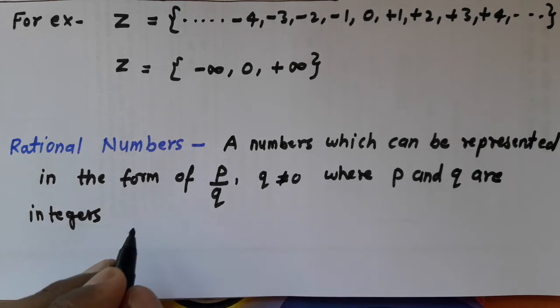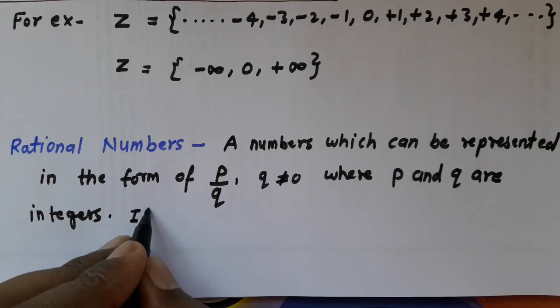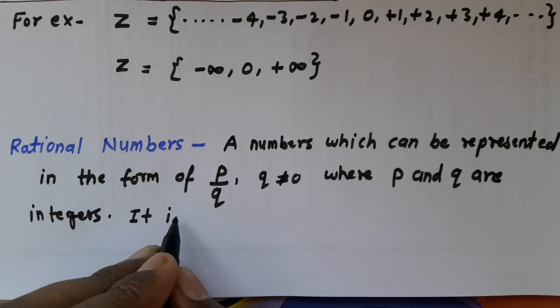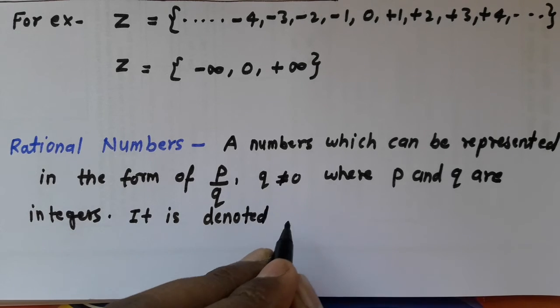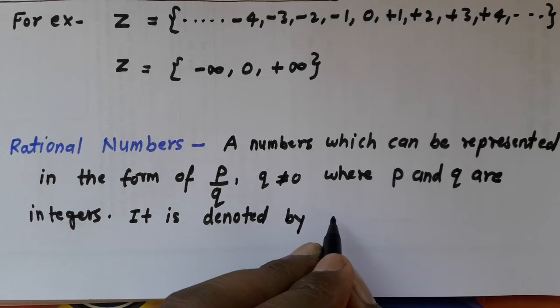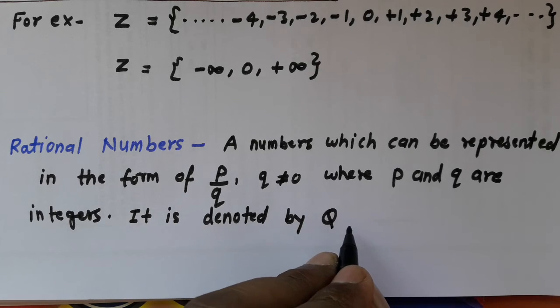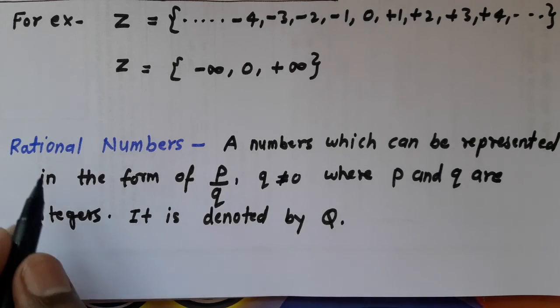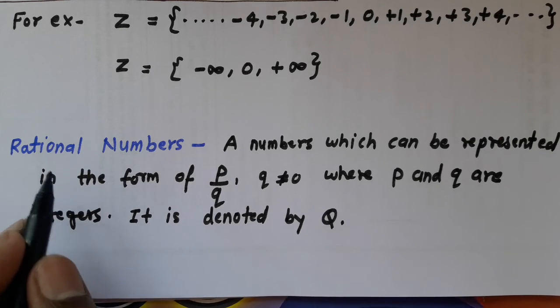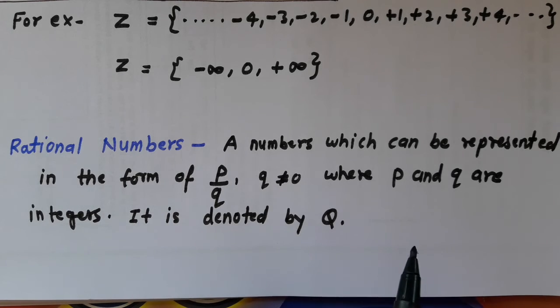A rational number is denoted by Q. Q means rational numbers. Rational means ratio and Q means quotient. So it is represented by Q.